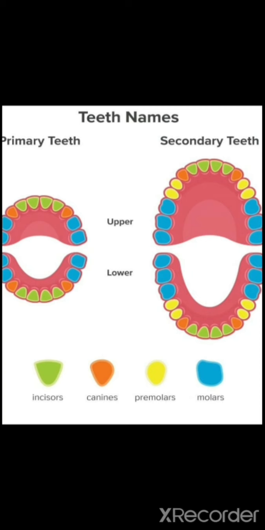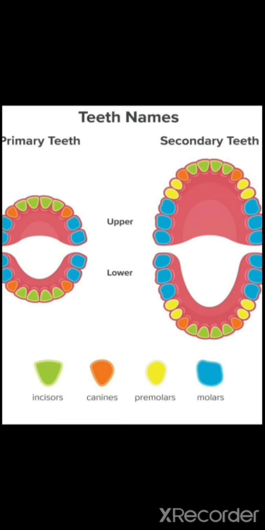The first 4 teeth are called incisors, for biting. Okay, we bite some food items and eat, right? For biting purposes, incisors are used and they are present in the front of the mouth.